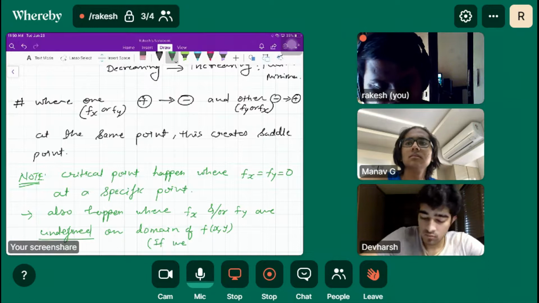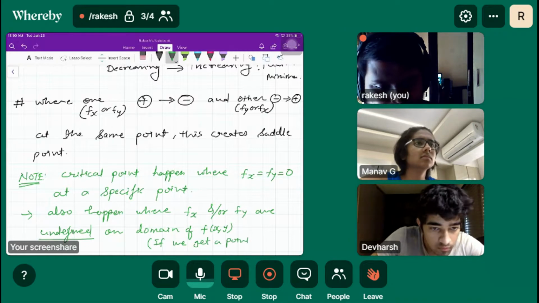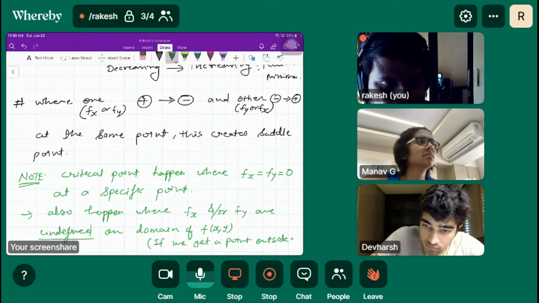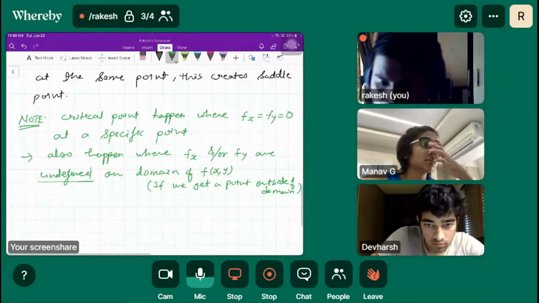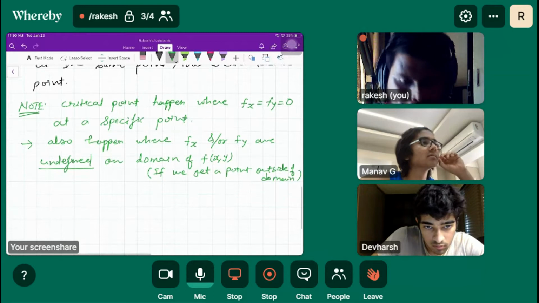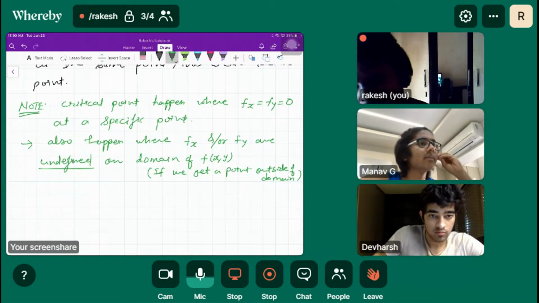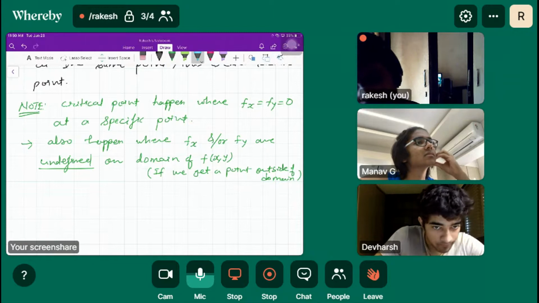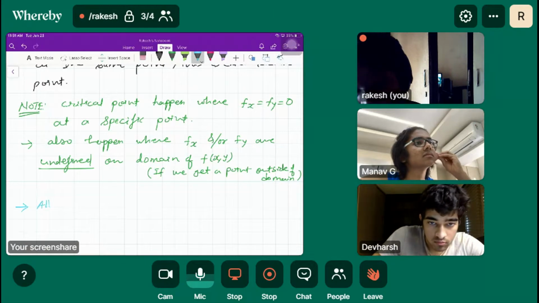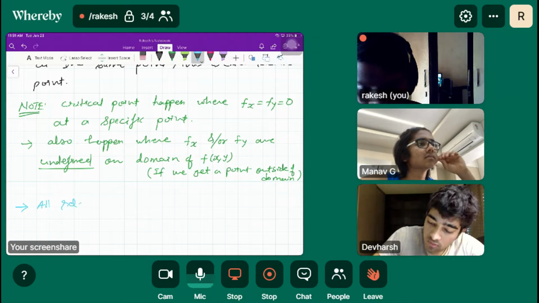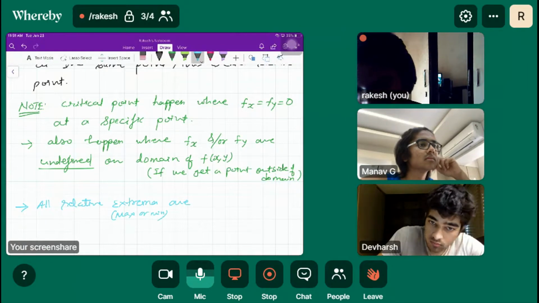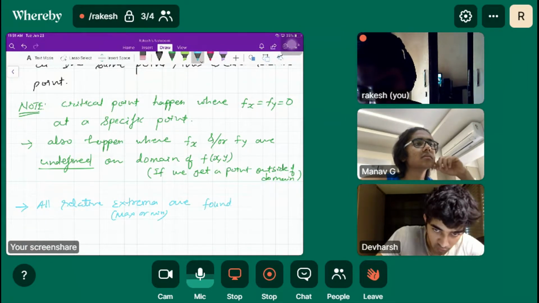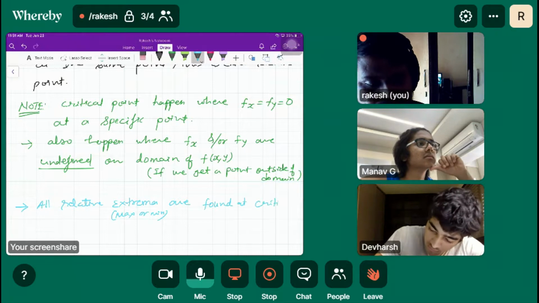If we get a point outside of domain, okay. Then you can make the last point here, which is: all relative extrema are max or min. Extrema means max or min, found at critical points.